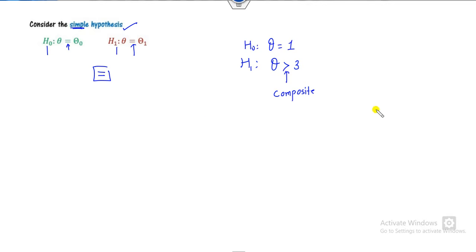So if you consider any simple hypothesis, what is the meaning of a simple hypothesis? When your H0 and H1 are both in the form of equality. However, if your H0 is, say, theta equals 1, and H1 is theta greater than, say, 3, it is not an equality, so this is called a composite hypothesis or compound hypothesis.